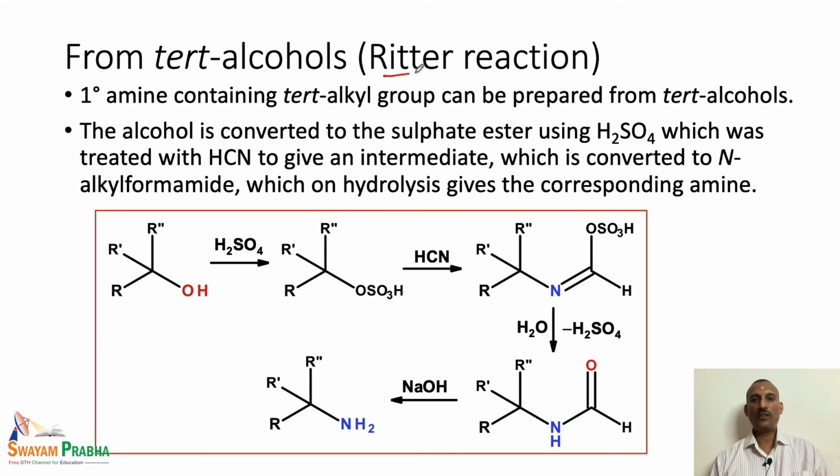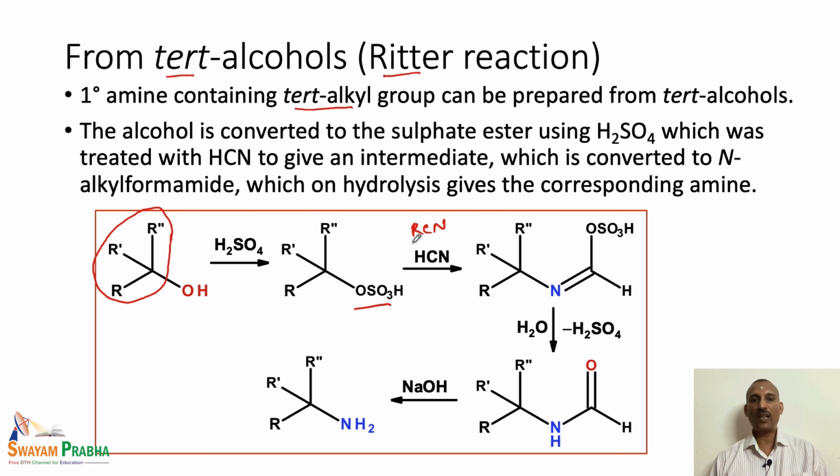The next one is the Ritter reaction. This is a very important reaction for preparing tertiary alkyl group amine compounds, because here we have the tertiary alcohol. This tertiary alcohol is treated with sulfuric acid to give the corresponding sulfate ester, and this sulfate ester can be treated with either HCN or RCN.